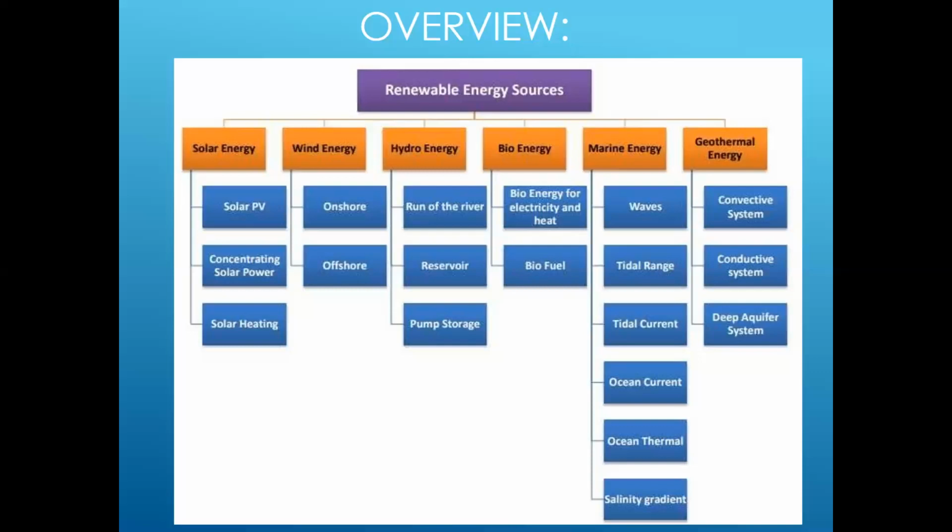Coming to marine energy, marine is nothing but sea or ocean. Here it is wave, tidal range, and tidal current. Both are different; we'll come to know while discussing Unit 5. Next are ocean current, ocean thermal, and salinity gradient. These are the classifications you have to write under marine energy. Next is geothermal energy, which has the convection system, conduction system, and deep aquifer system. These three are the various systems in geothermal energy.